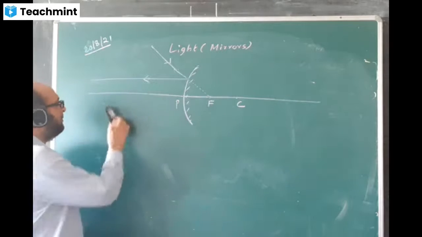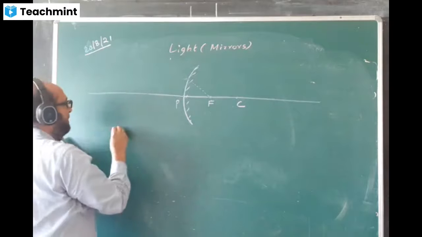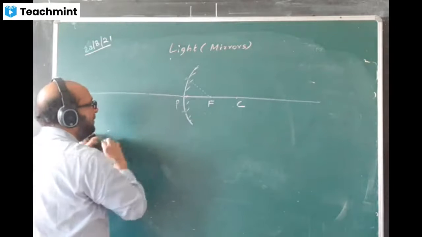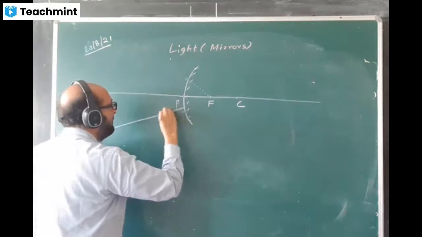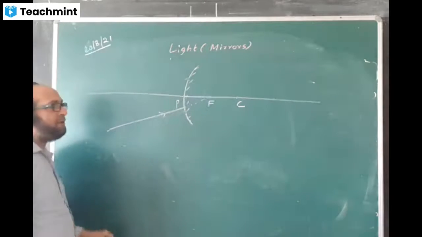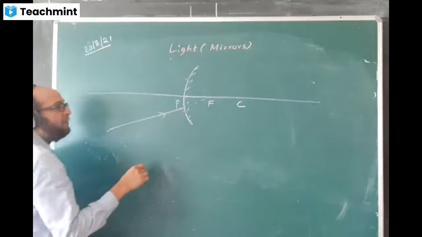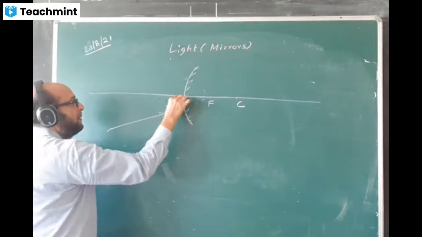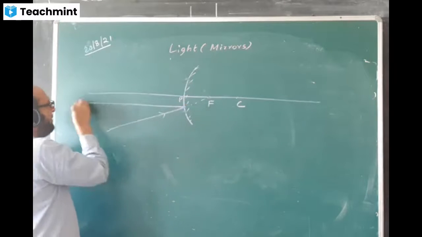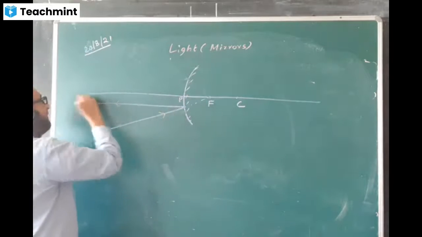Sir, done. Okay. By chance, if I draw a line like this, and an incident ray is coming like this, what will happen to this ray now? Tell me. This ray is coming as if it is passing through F. It will go parallel to the principal axis. The ray is going here, but is reflected this way.